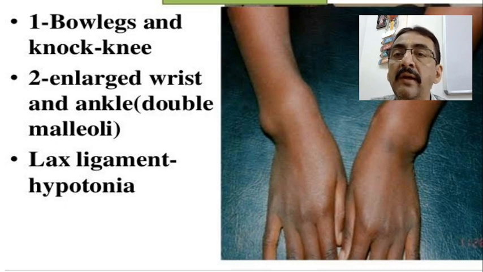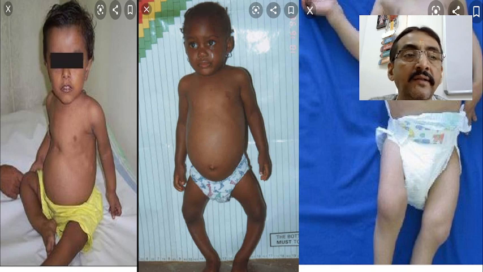Now this is bow legs and knock knees, and you can appreciate the enlarged wrist. And these are different pictures of the same.